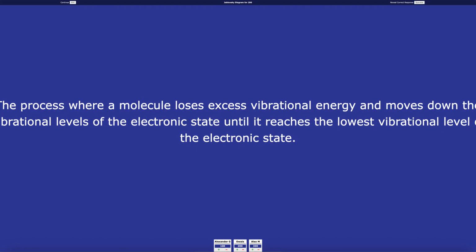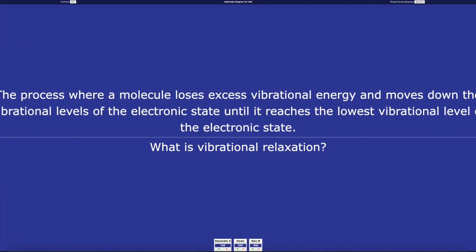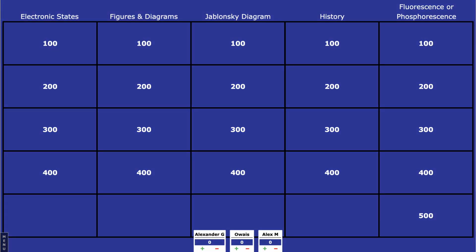The prompt is the process where a molecule loses excess vibrational energy and moves down the vibrational levels of the electronic state until it reaches the lowest vibrational level of the electronic state. What is EV? Ooh, none of you got that. The correct answer was, what is vibrational relaxation? And the category is the Jablonski diagram for 300.